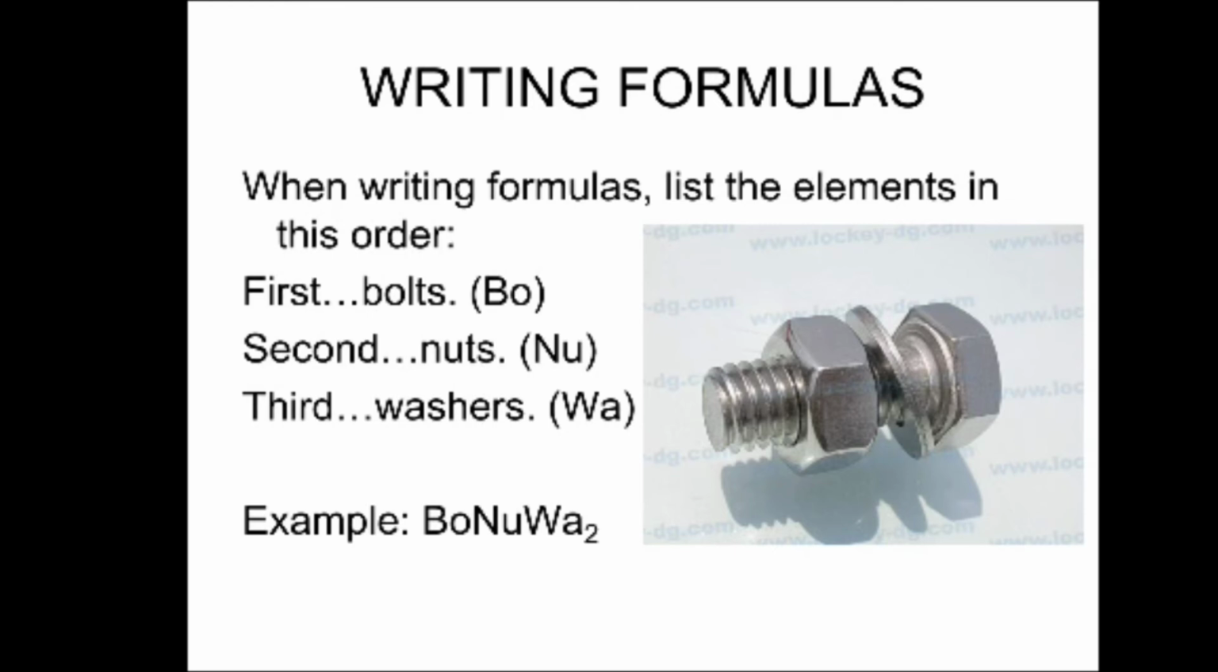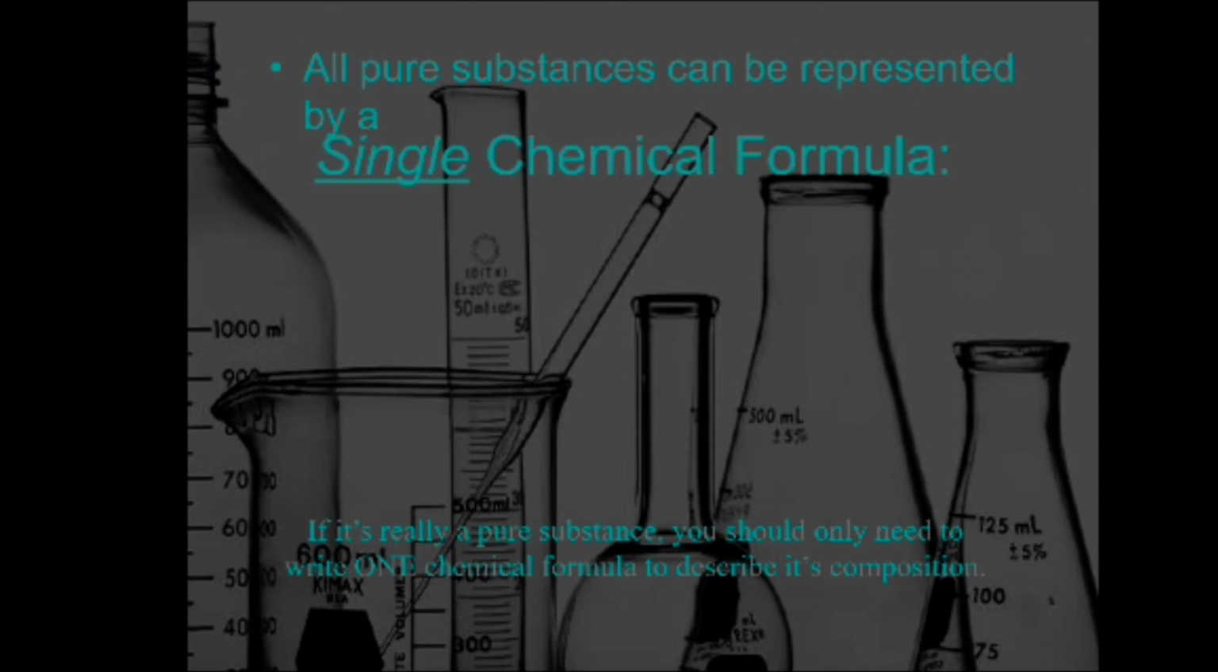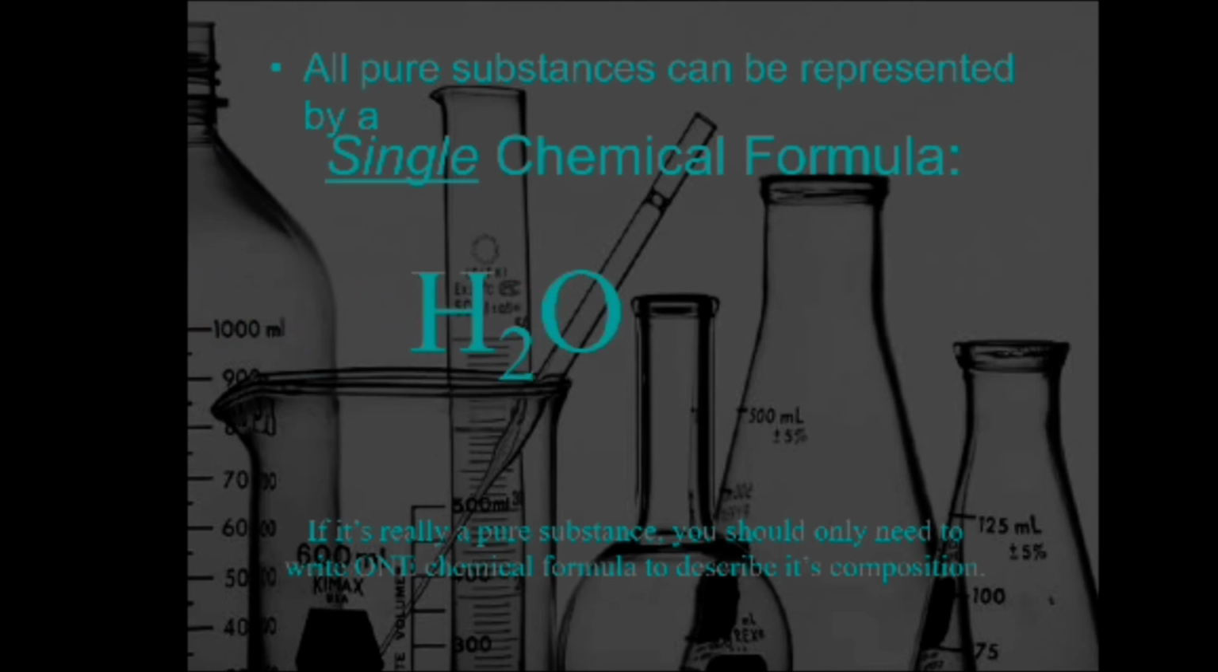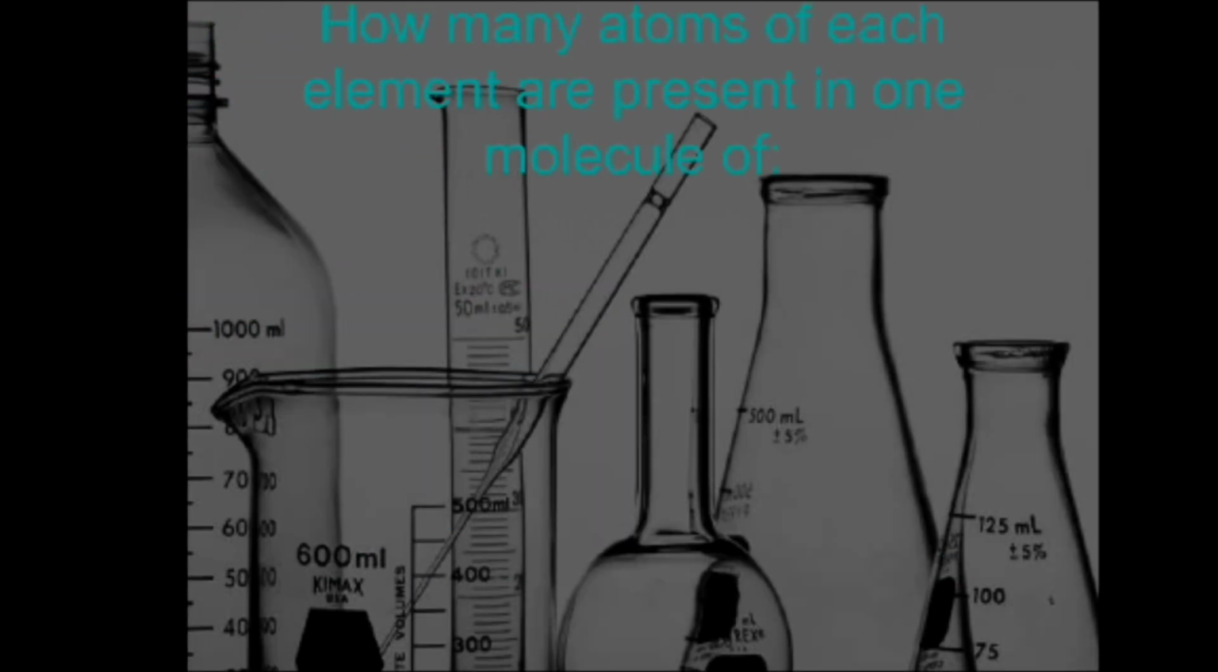Now, how to write formulas? When writing formulas, list the elements in this order. First bolt, then second nuts, third washers. For example, BONUWA2. If it's really a pure substance, you should only need to write one chemical formula to describe its composition. All pure substances can be represented by a single chemical formula. For example, H2O.